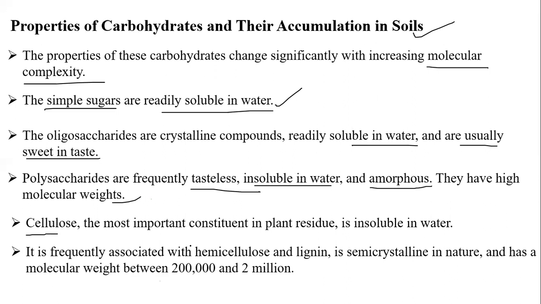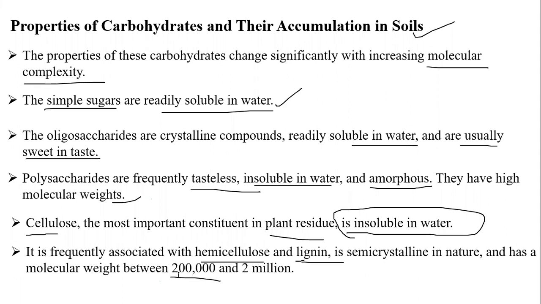Cellulose, the most important constituent in plant residue, is insoluble in water. It is frequently associated with hemicellulose and lignin. See, lignin is highly complex and very difficult to decompose. Lignin is semi-crystalline in nature and has a molecular weight up to 2 lakhs, or 200,000.